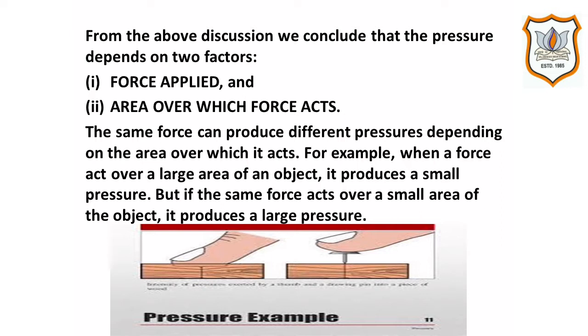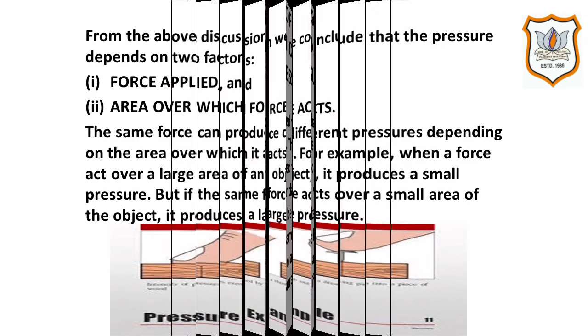The same force can produce different pressures depending on the area over which it acts. For example, when a force acts over a large area of an object, it produces a small pressure. But if the same force acts over a small area of the object, it produces a large pressure.